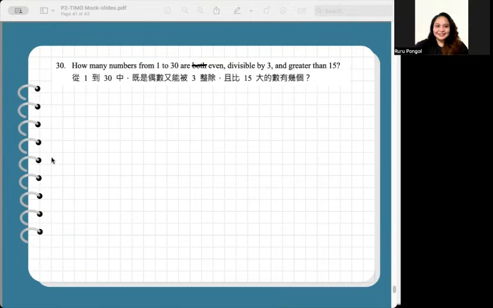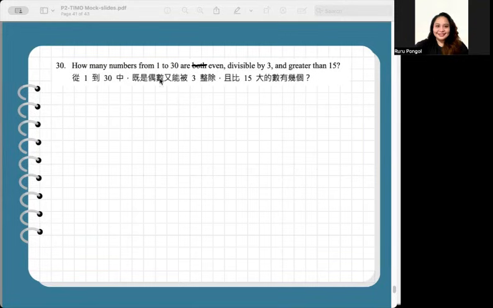So from 1 to 30, what we can do is list down the even numbers greater than 15 directly, so that our time will not be consumed listing all the even numbers lesser than 15. The condition is it must be greater than 15 and it must be even.